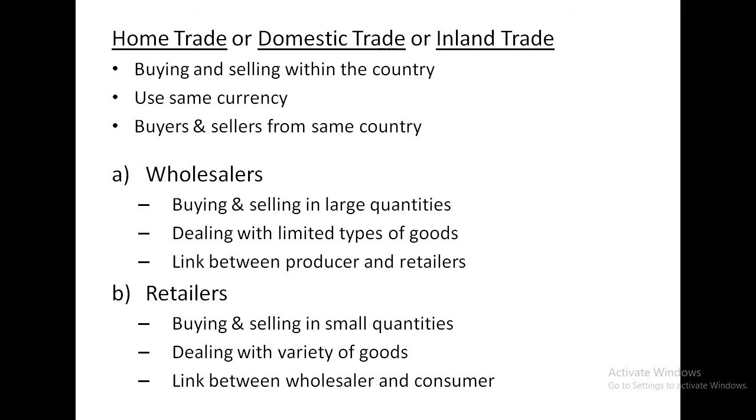So the second type in home trade is retail trade. Retail trade is buying and selling of goods in small quantities. He is dealing with a wide variety of goods. So the retailer is the link between wholesaler and consumer. So the chain goes in this way: producer, then wholesaler, then the retailer, and at the end the consumer.